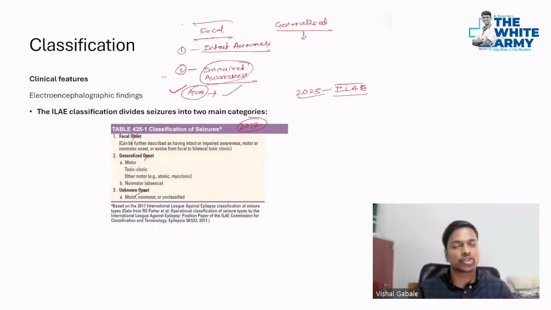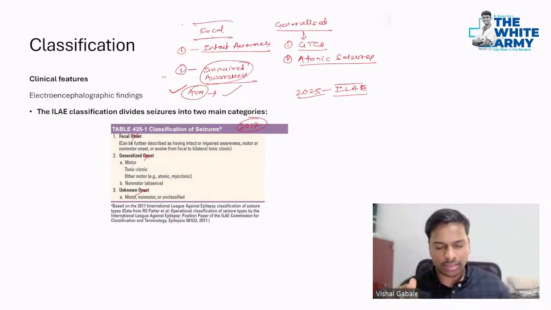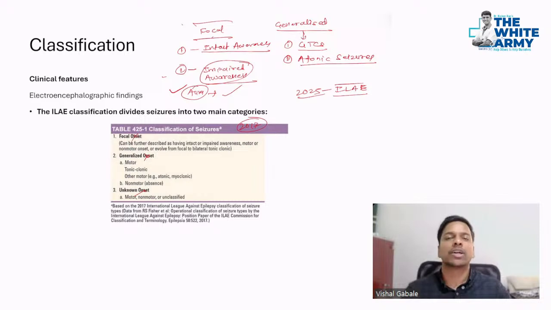And generalized seizure, you guys know this. Generalized seizures are mostly of two to three types. GTCS is generalized tonic-clonic seizure, where the whole body is involved. That's your first. Second is atonic seizure, where the body will suddenly lose tone. The person was doing an activity and suddenly will go down. That's atonia.